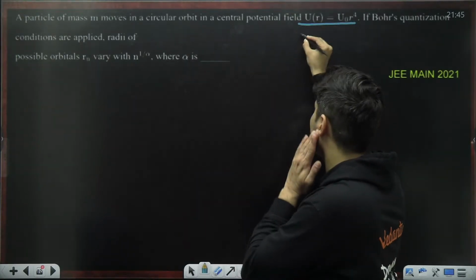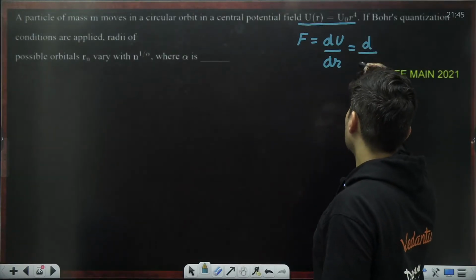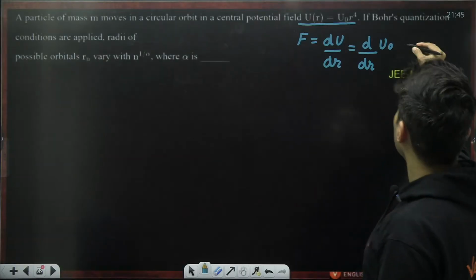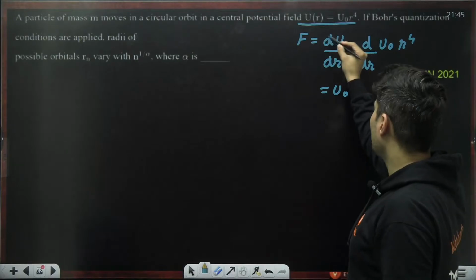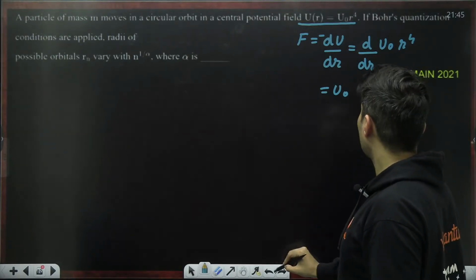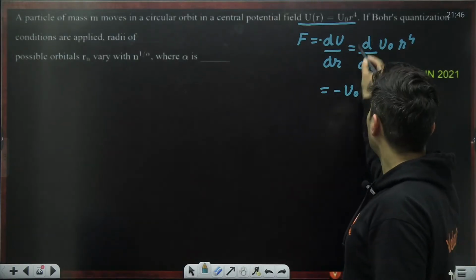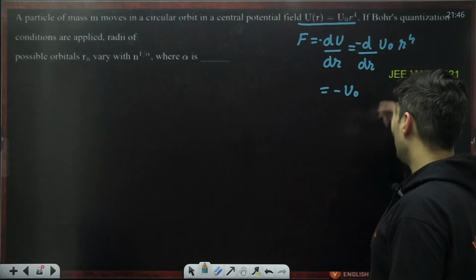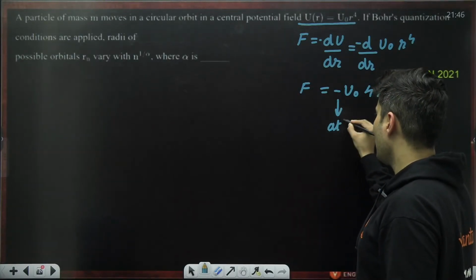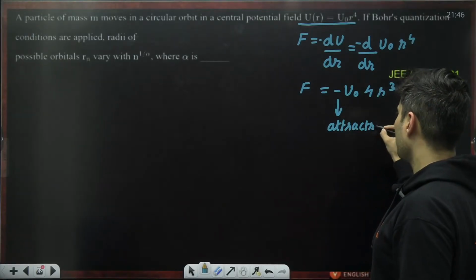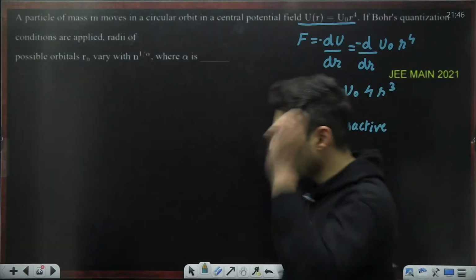If this is the energy, the force is du by dr, which means it is the derivative of u naught by r raised to 4, but this is with a negative sign actually. So technically this should be minus u naught. Okay, so the derivative of r raised to 4 is 4 r cube. This negative sign says that it is attractive in nature, which is correct. Basically, the force is proportional to r cube.